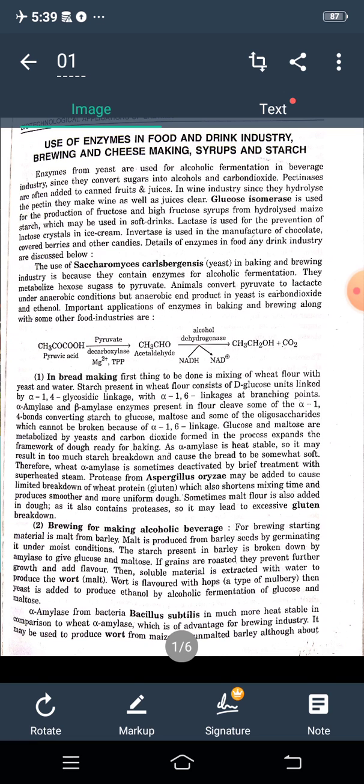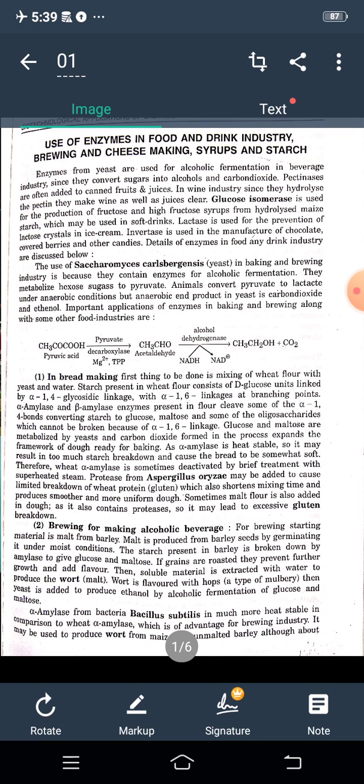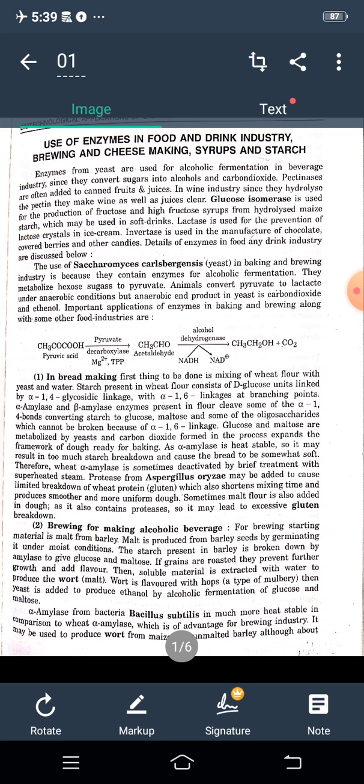Glucose isomerase is used for the production of fructose and high fructose syrups from hydrolyzed maize starch, which may be used in soft drinks. Lactase is used for the prevention of lactose crystals in ice cream. Invertase is used in the manufacture of chocolates, covered berries, and other candies. Details of enzymes in the food and drink industry are discussed below.